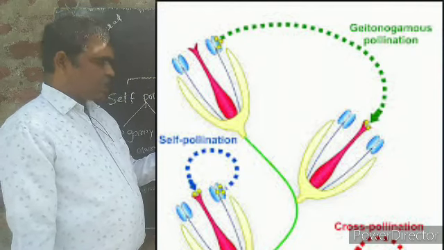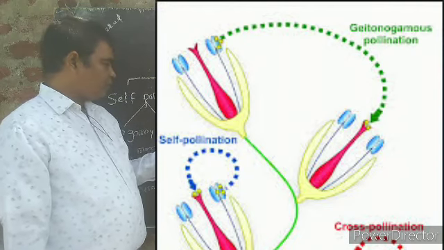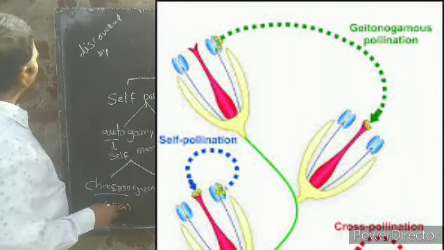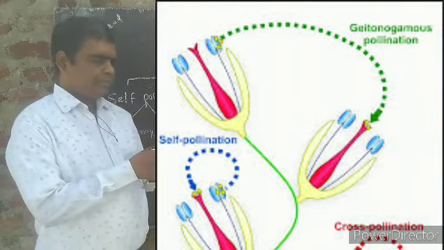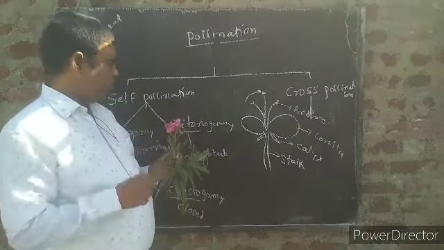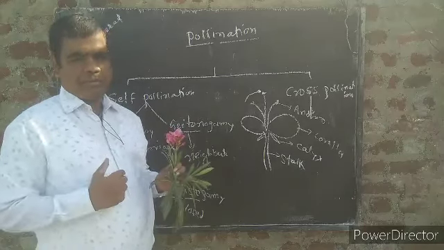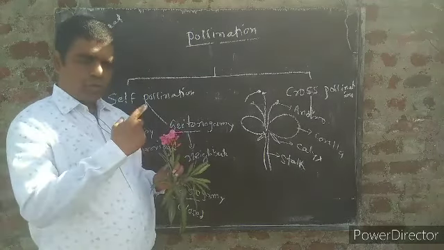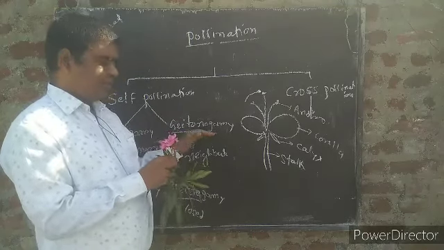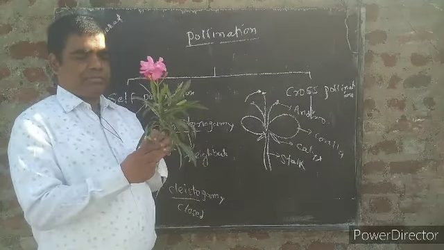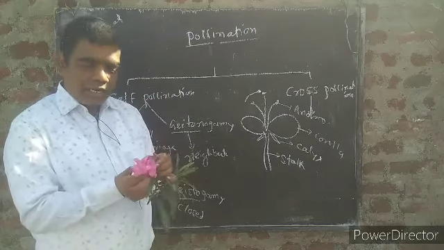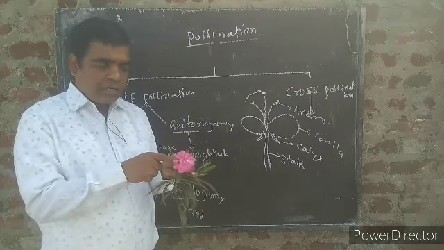Now when we observe geitonogamy, the pollination takes place in the neighbor flower, between neighboring flowers. But remember, the plants are the same. Here the plants are the same, flowers are different.